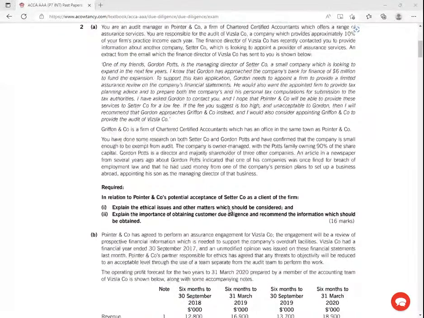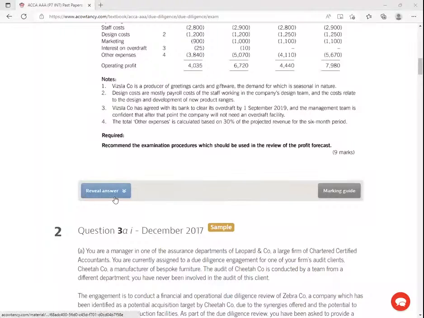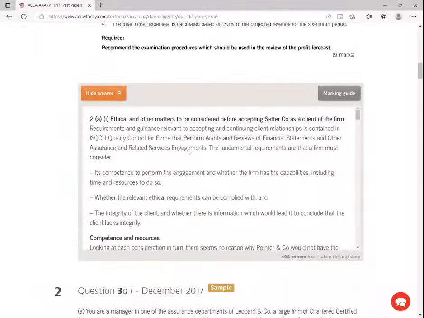So we've explained several as we were reading the question, so mine will basically go to the answer here. Ethical and other matters to be considered before accepting Theta Company as a client of the firm. The requirements and guidance relevant to accepting and continuing client relationships are contained in this International Standard on Quality Management. Nowadays, like last semester, they asked students about things they could not see. There is this committee that gives recommendations about the quality standards and quality processes.